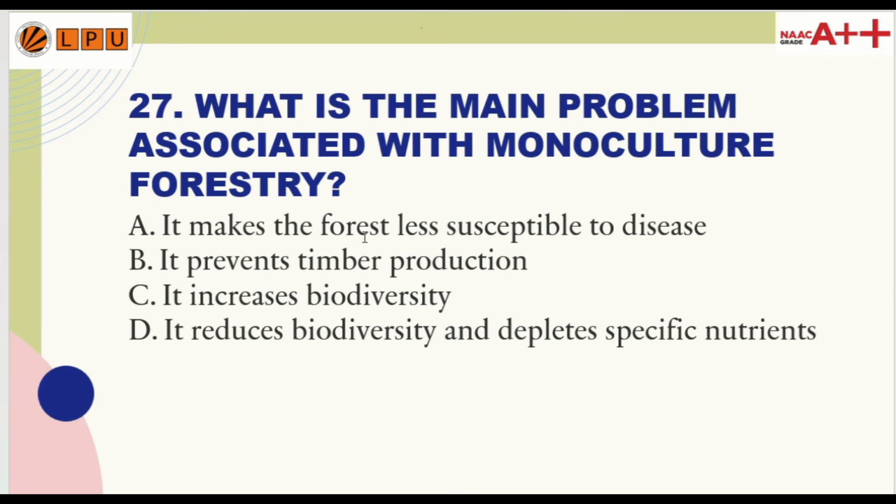27th question. What is the main problem associated with monoculture forestry? So the correct answer to the 27th question is option D: it reduces biodiversity and depletes specific nutrients.